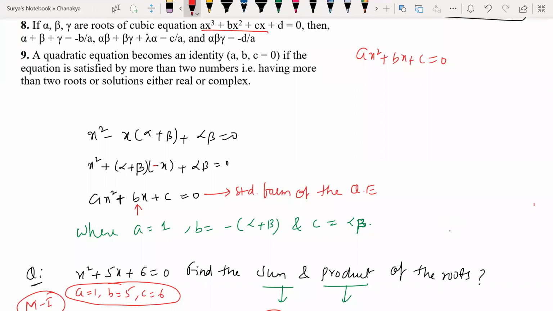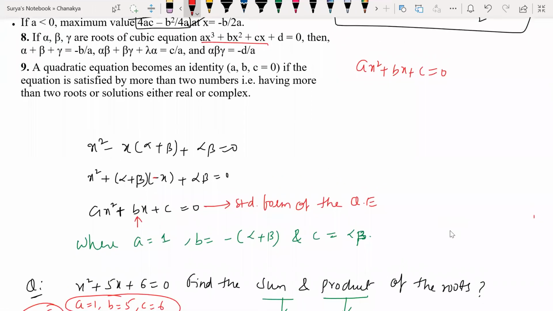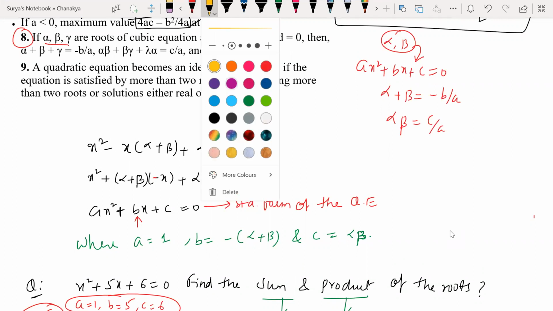Now look at this. We discussed till maximum minimum value of that. Now 8 point. If alpha, beta are the roots of a quadratic equation ax square plus bx plus c, sum of the roots alpha plus beta is minus b by a. Product of these roots is c by a. This is the concept which we have learned.